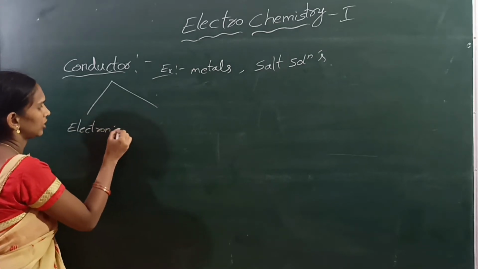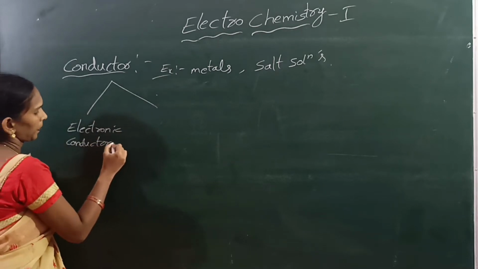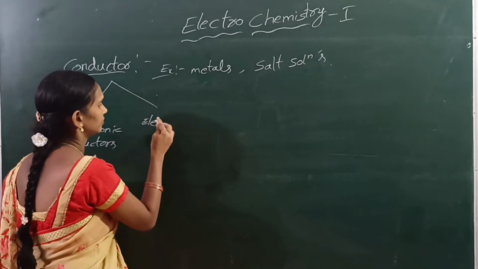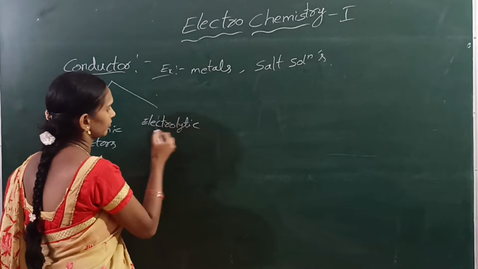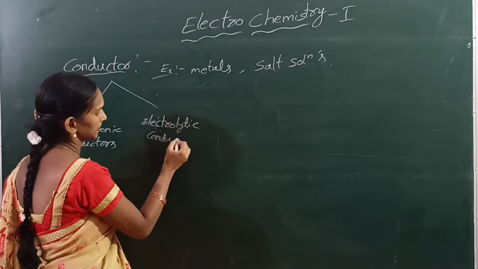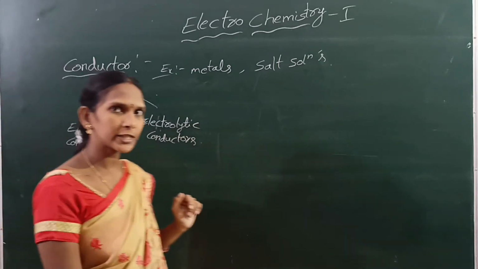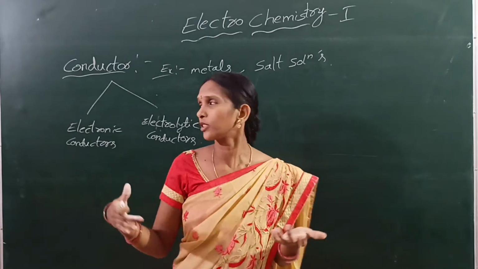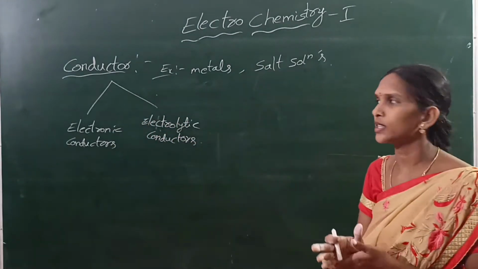What are conductors? Conductors are the compounds which allow electricity to flow through them. Examples are metals and salt solutions.